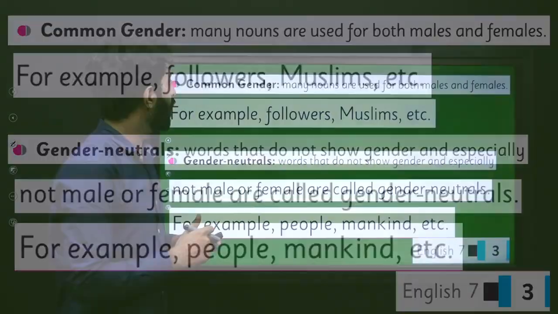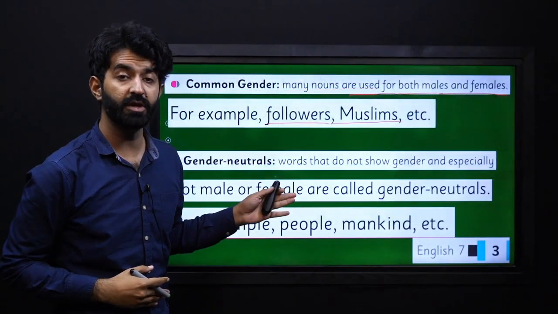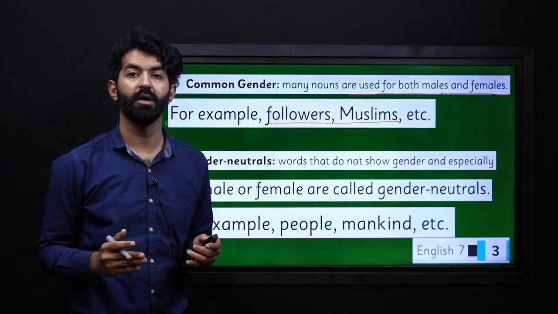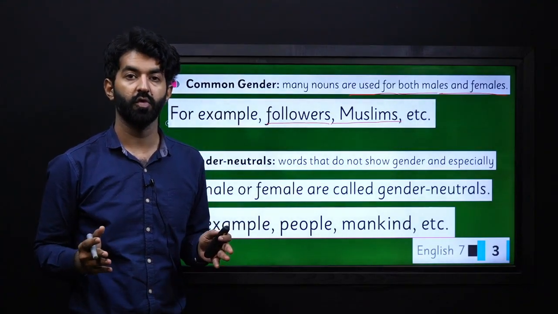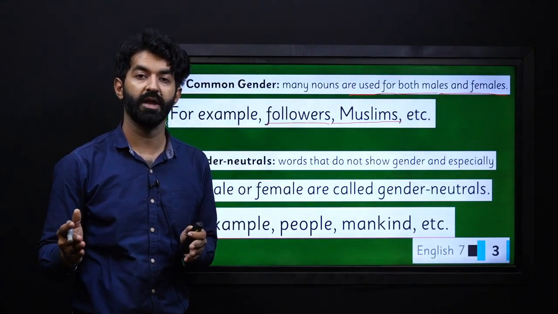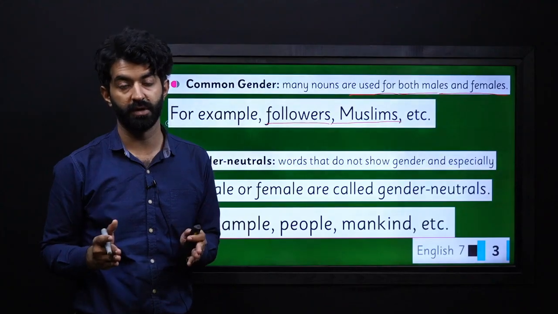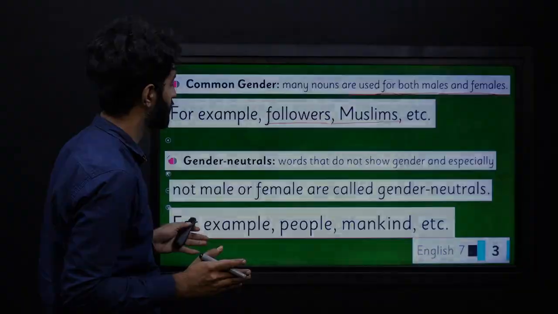Let's see some common gender. Many nouns are used for both males and females. For example, followers, Muslims, etc. If you read these nouns, they do not indicate any gender. Followers can be males and females combined. If someone has followers who are all females, still they will be called followers. These are common, they can be used with both genders.